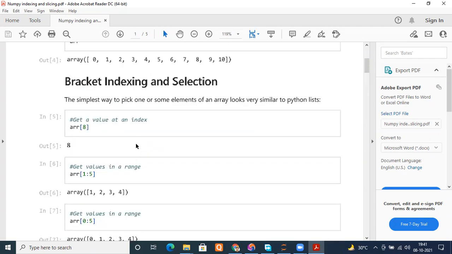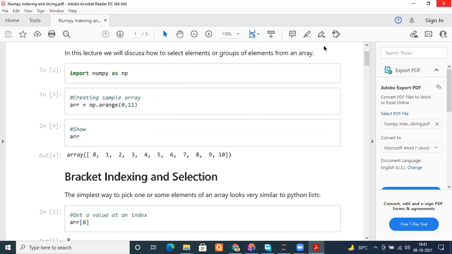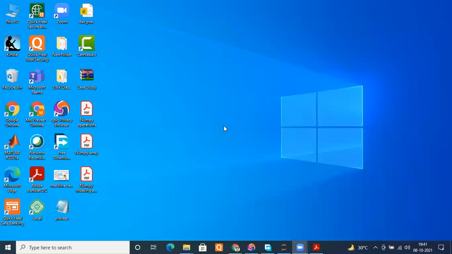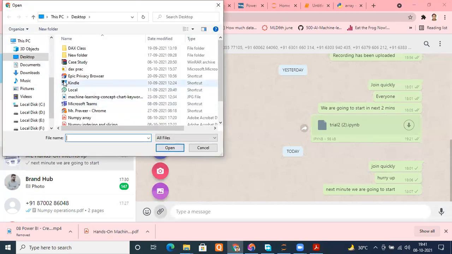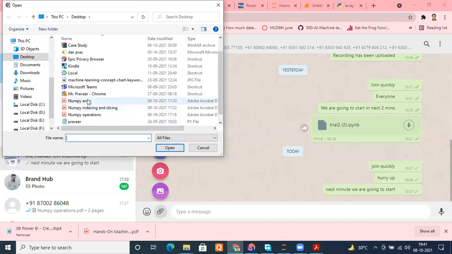So I'm sharing both the files with you, and we'll be continuing that. Let me open my WhatsApp, and here is the ML internship group. Please read it: NumPy array indexing and slicing.